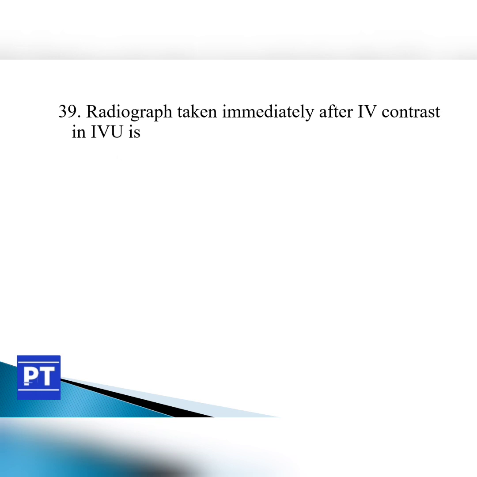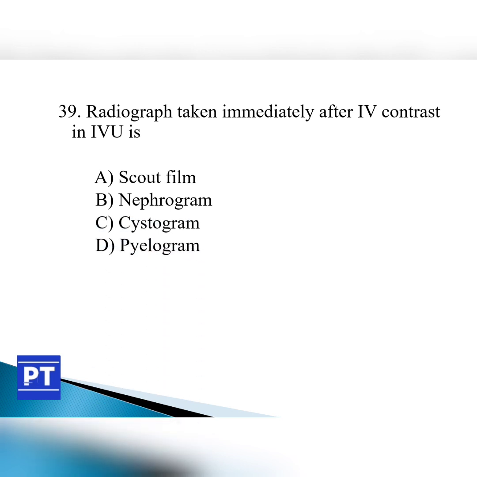Question number 39. Radiograph taken immediately after IV contrast in IVU. IV contrast means intravenous contrast. IVU means intravenous urography. Option A scout film, option B nephrogram, option C cytogram, and option D pyelogram.